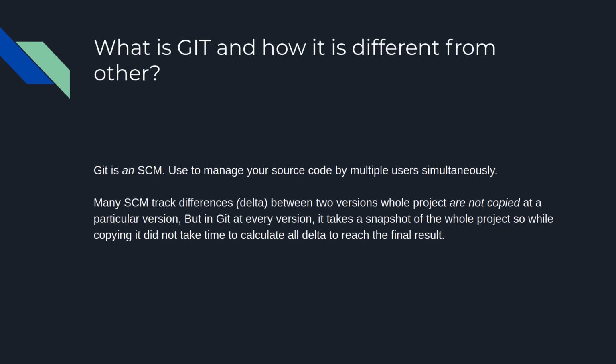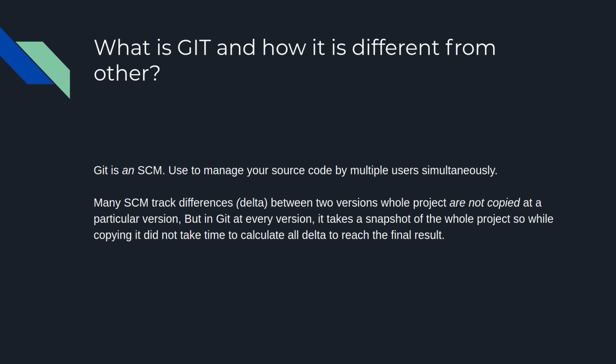But Git will not work like that. Git takes the whole snapshot of the project. For the whole project, it takes a snapshot for a particular version, and for the next version, it takes the whole snapshot again, the whole project copies. There are some methods by which they compress the size tremendously, but the main idea is they copy the whole source code. And what is the benefit?